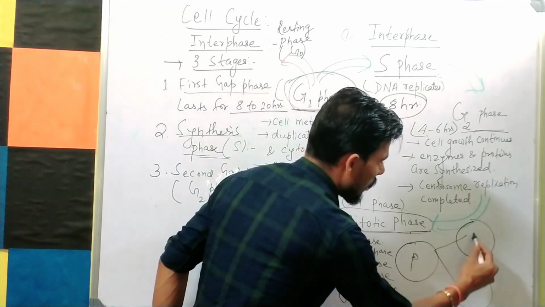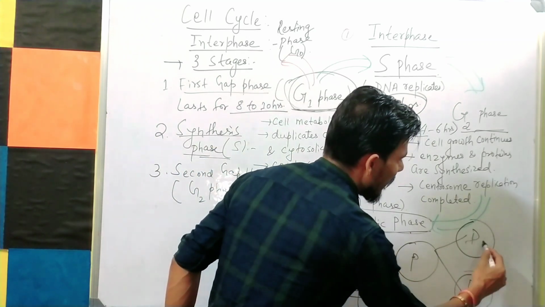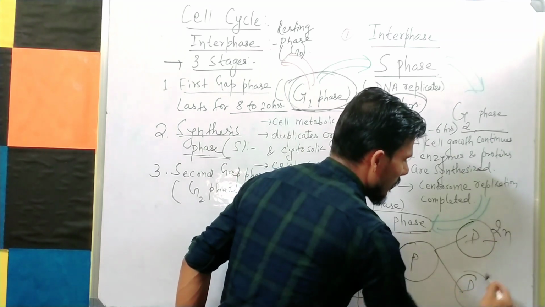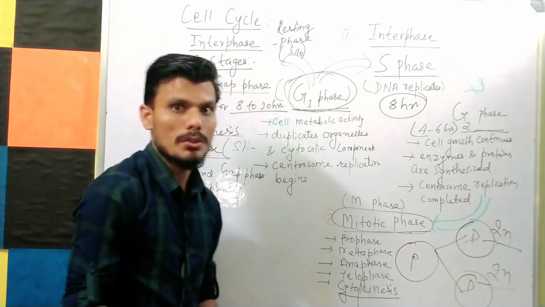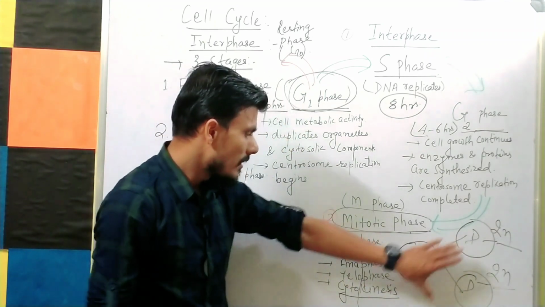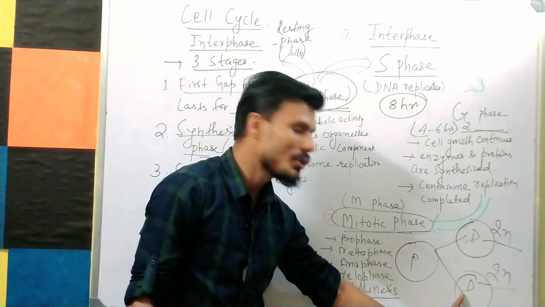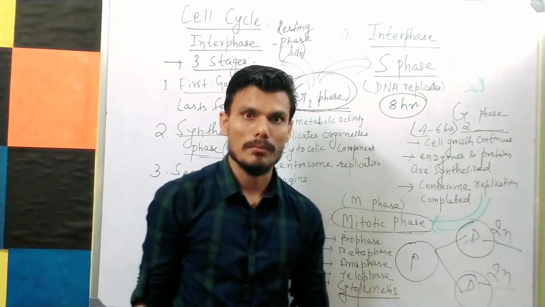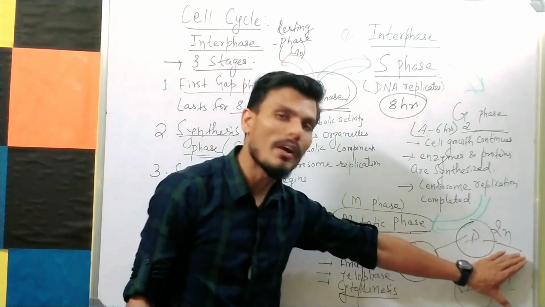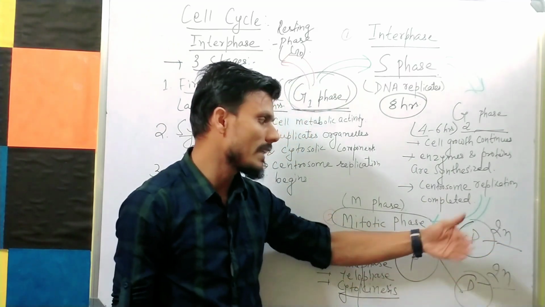The parent cell will form two daughter cells. What type of cell division is it? It is mitosis. So in this case, the parent cell will form two identical daughter cells, each having a 2n number of chromosomes. It means they are diploid in nature. Diploid means double, they are in double form.